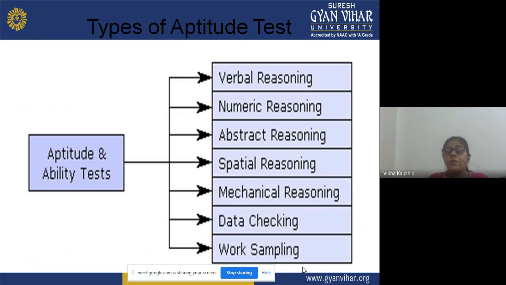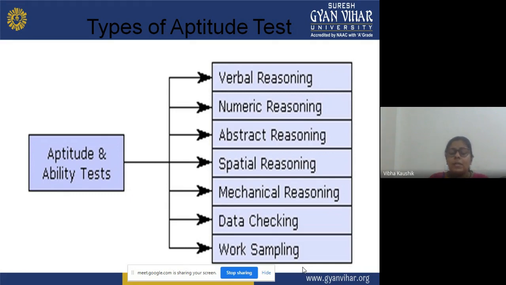Abstract reasoning: when concrete things are not in front of the learner, we are talking about abstract thinking, and on the basis of abstract reasoning he has to perform certain tasks.